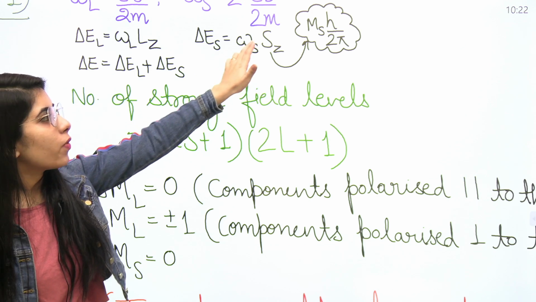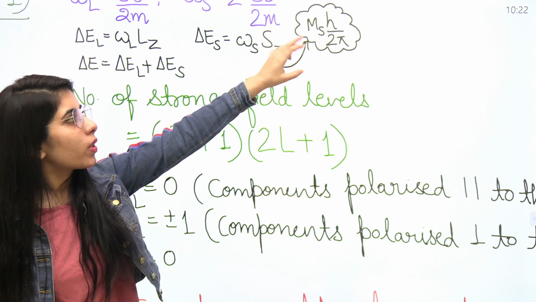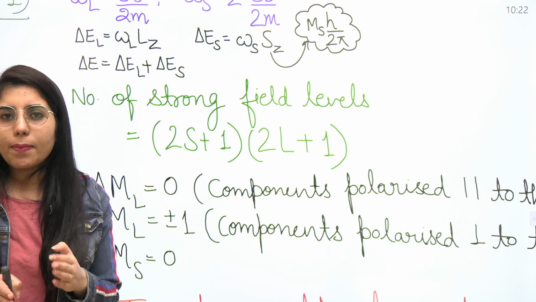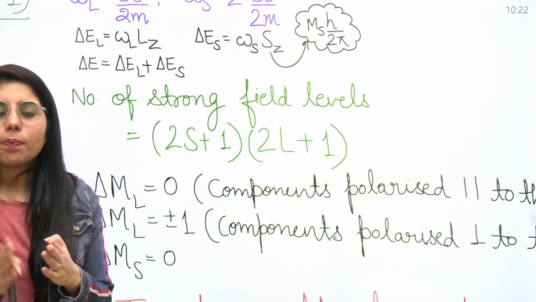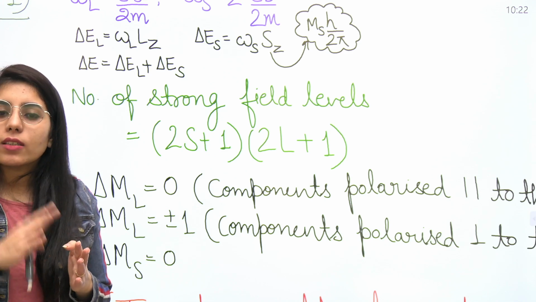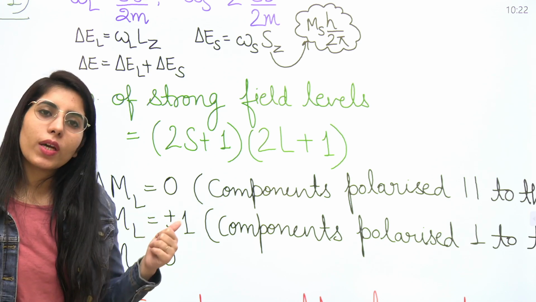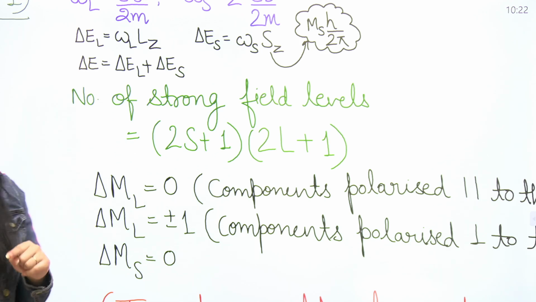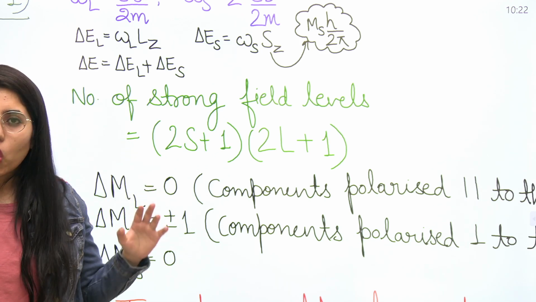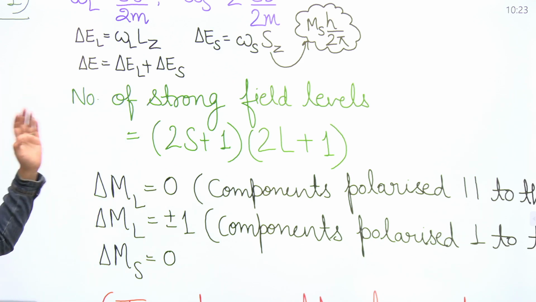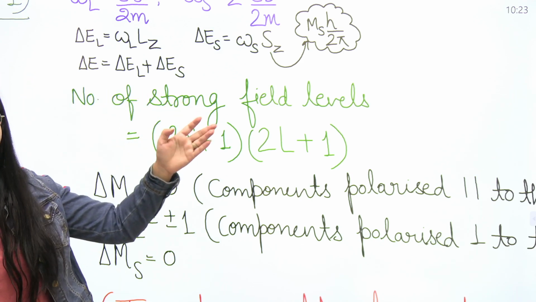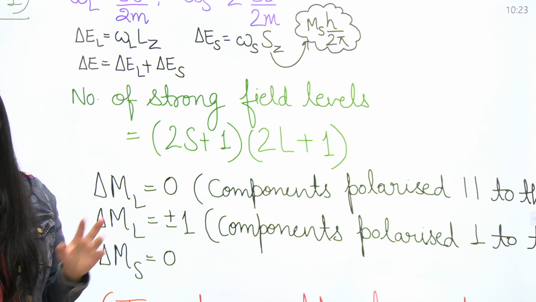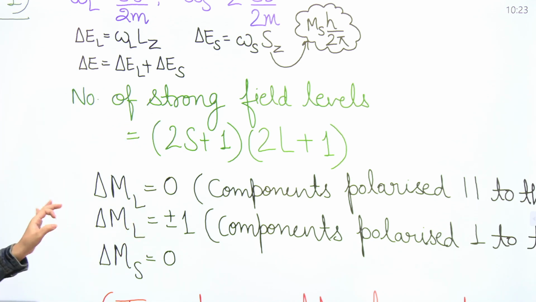Also, what will be the value of Sz here? That will be ms times h upon 2 pi. It's the same as when we consider ml from minus l to plus l, or plus l to minus l, at a difference of one. In the same way, you can consider the value of ms. Clear? Next point: since this is the strong field effect, the number of strong field lines or levels will be equal to (2s plus 1) into (2l plus 1). This is the formula, and you need to know it.